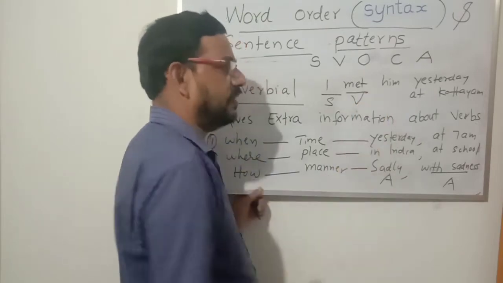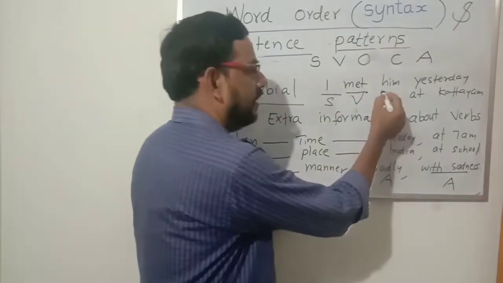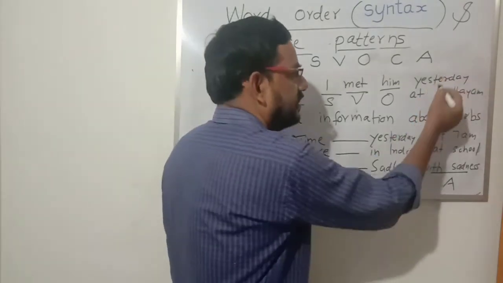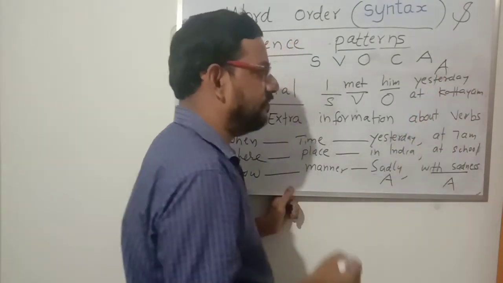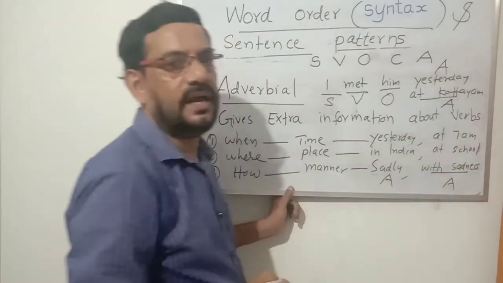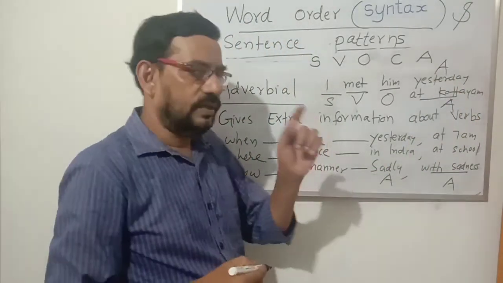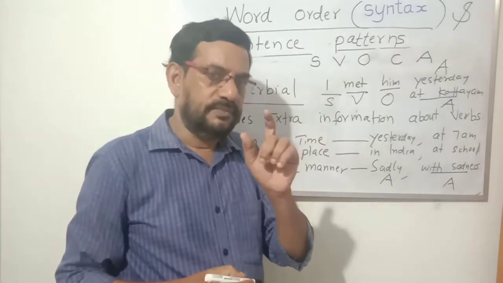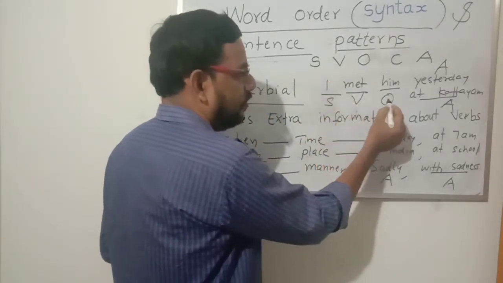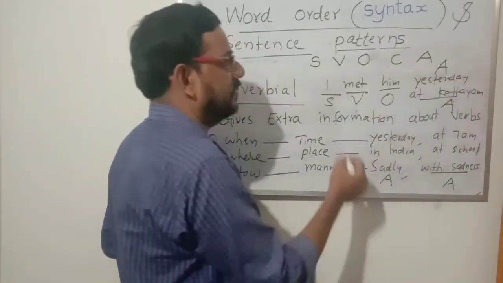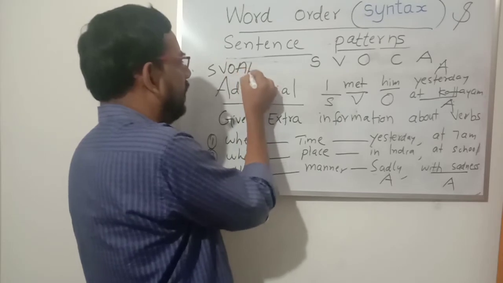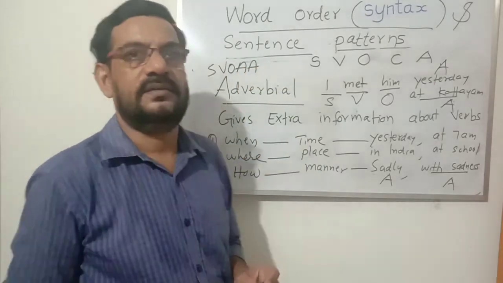"Met", the verb. Whom? "Him", the object. When? "Yesterday". That is A. Where? "At" a place, that is also A. So two adverbials are there, and you have to write both separately. So this pattern is S, V, O, A, A.